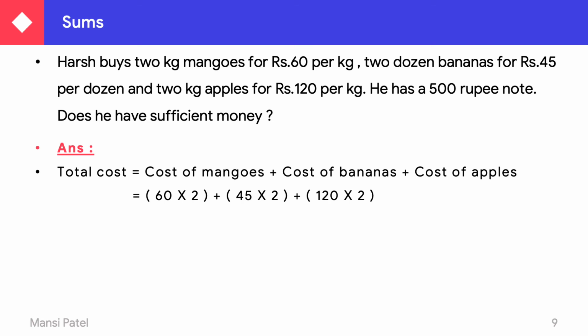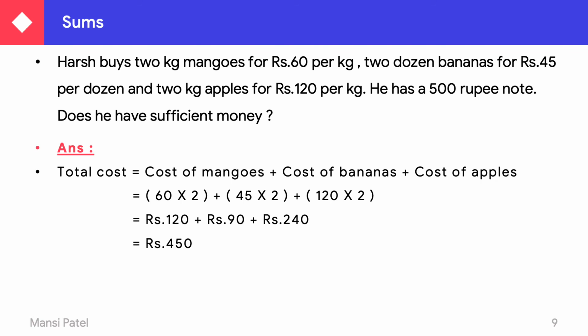Now 60 multiplied by 2, 120 rupees. 45 multiplied by 2, 90 rupees. And 120 multiplied by 2, 240 rupees. Now the addition of these three costs: 120 plus 90, 210, 210 plus 240, that is 450 rupees.